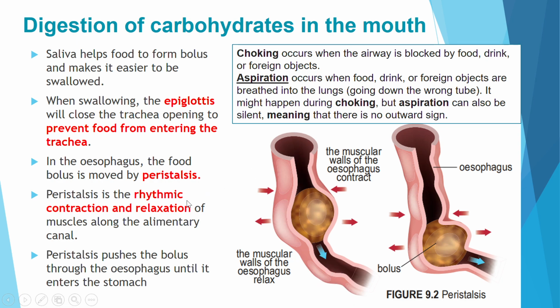Okay, and for your information, peristalsis not only happens in the esophagus, but it actually happens throughout the alimentary canal. You will see here the muscular walls of the esophagus contract over this area, and at the same time, the muscular walls relax at this region. So it goes down along the way until it reaches the next compartment, which is the stomach. It is rhythmically contracting and relaxing.